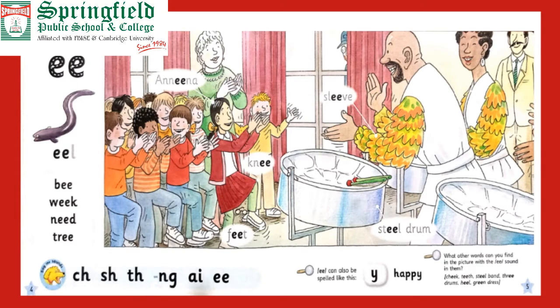Now read the side words. Look at the left side. When two same letters are there, it makes one sound. Eel. Bee. Week. Need. Tree.